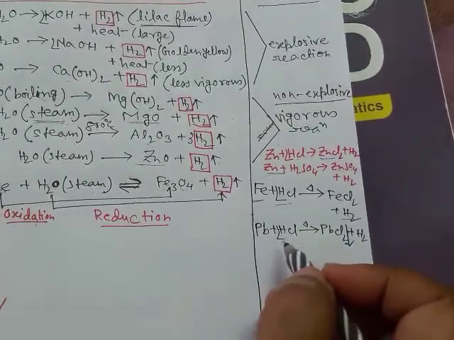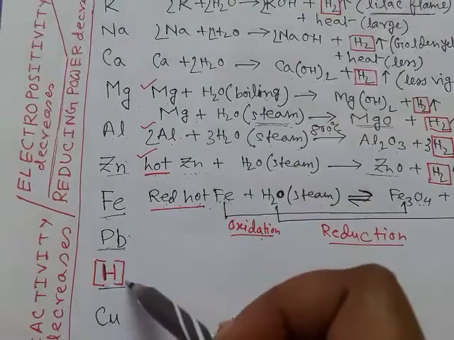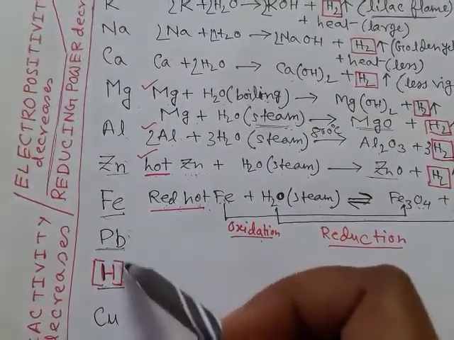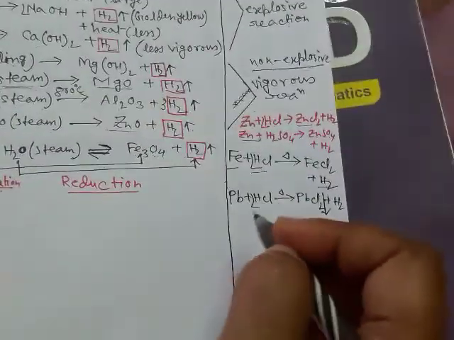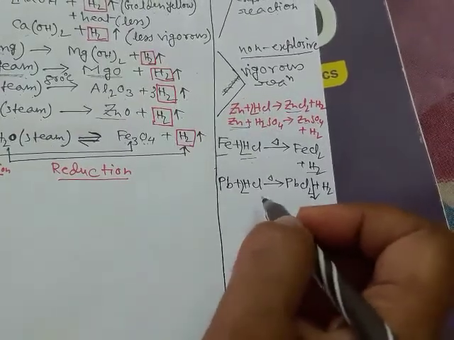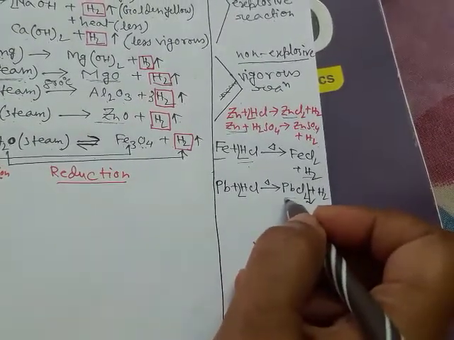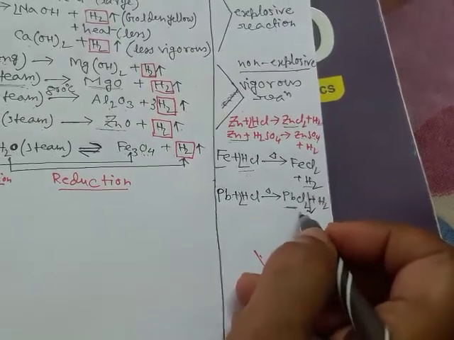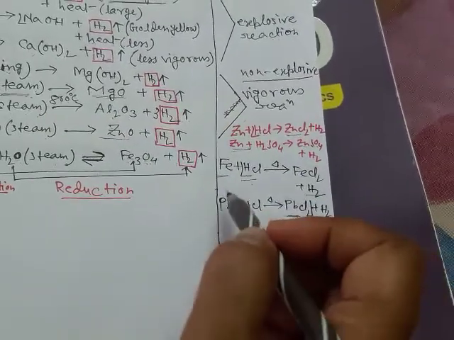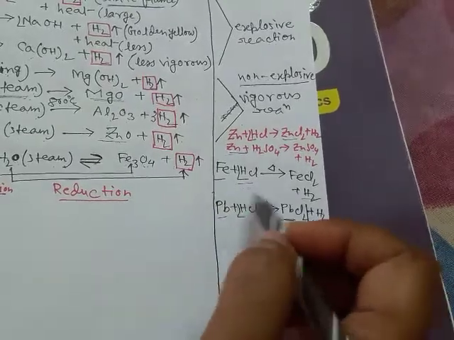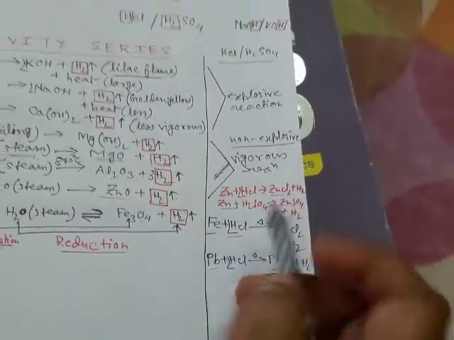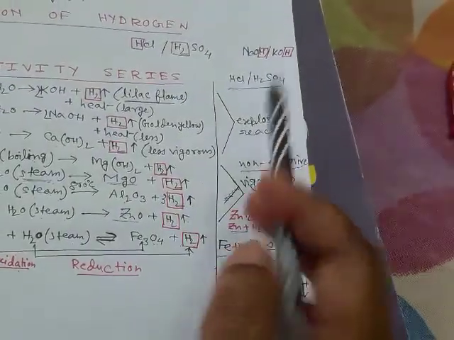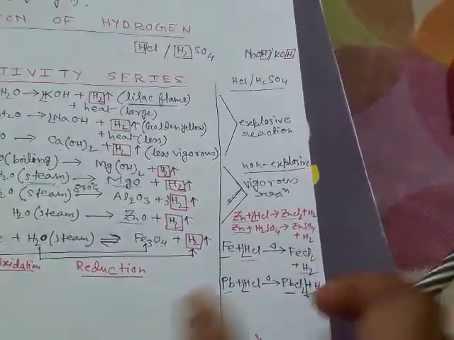Lead can also replace hydrogen, because lead is above hydrogen in the activity series. But here lead chloride or lead sulfate forms, and we know these are insoluble salts, so they make a coating over lead and the reaction stops after some time. So for the preparation of hydrogen from acids, zinc is the preferred metal.